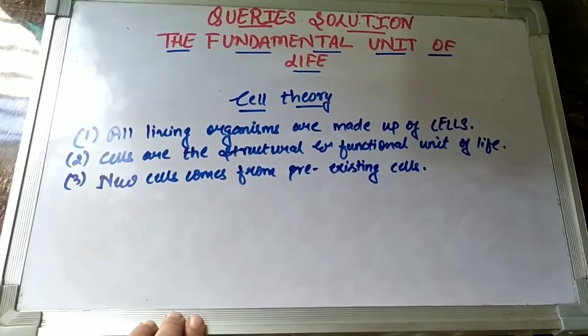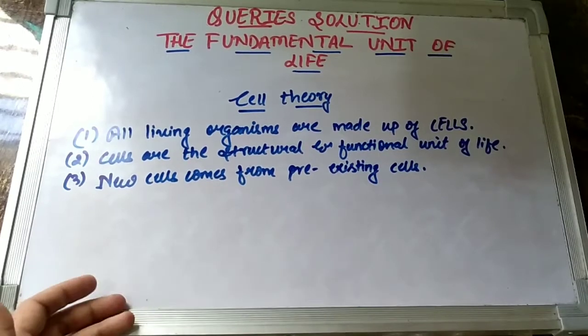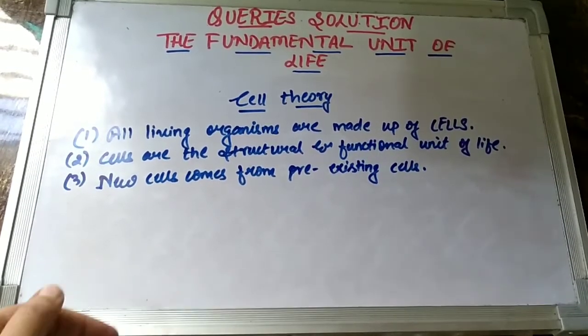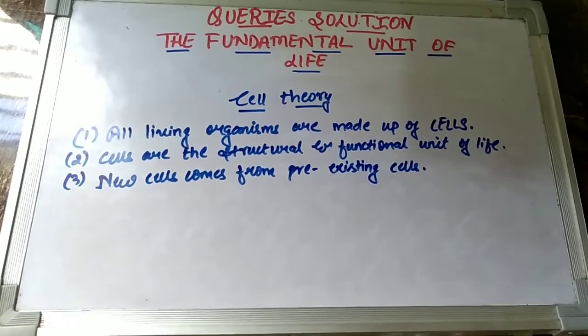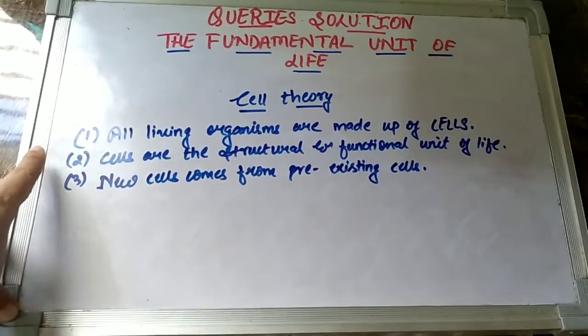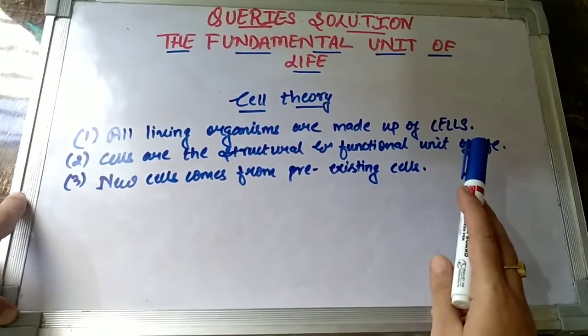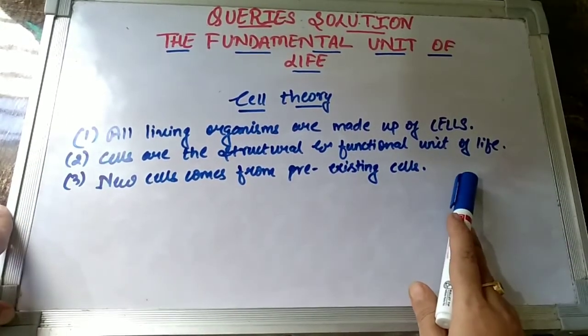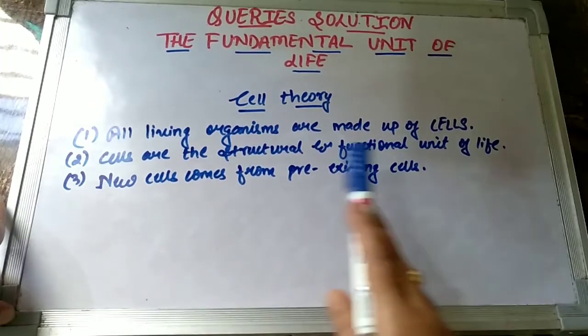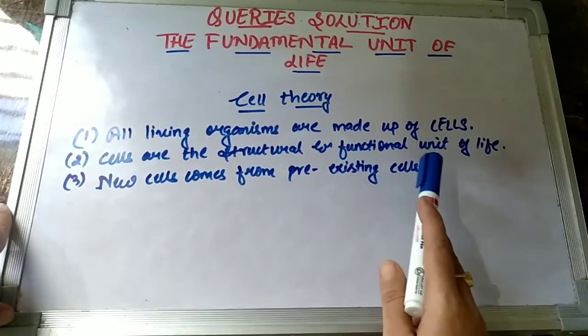So whatever organism you talk about, whether it is a plant, an animal, or even a microbe, if it is living in nature, then it definitely comprises structures known as cells.